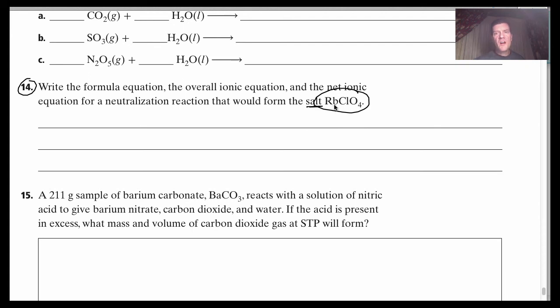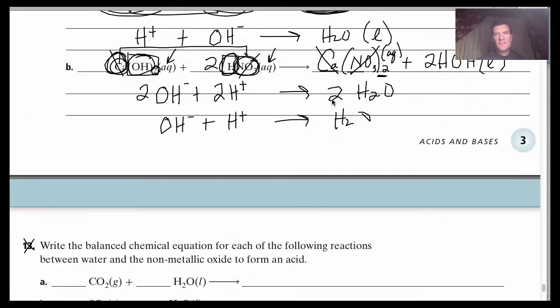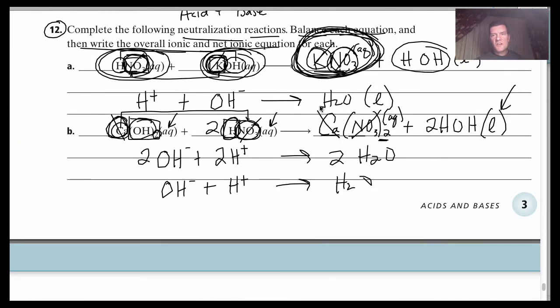So we're forming RbClO4. Here's the metal. Here's the polyatomic nonmetal. That's the salt that's forming. Look up here. Do you see this? Here was our salt that was being formed. So we can see that the calcium, the metal, is coming from one of the formulas. Looks like it's coming from the base. The polyatomic nonmetal here, that's the anion, that's coming from the acid.